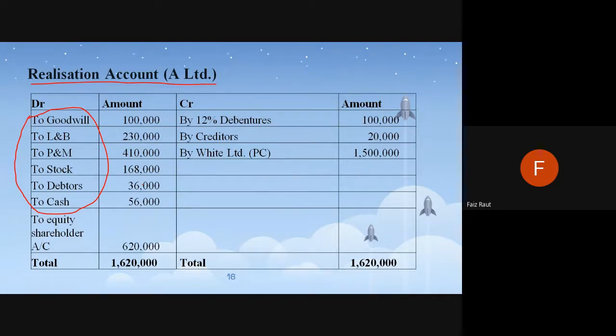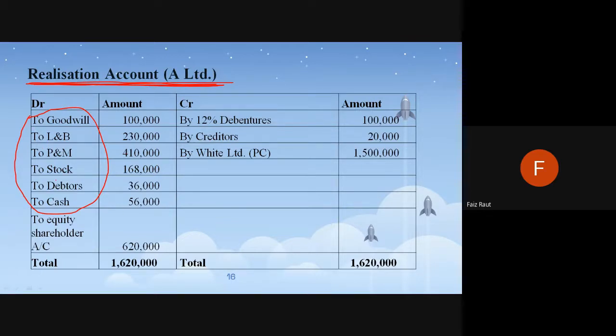Ledger we are preparing for the target company. I hope you remember this. Closing entries we are preparing for the target company. So we can use the ledgers directly and put the closing entries with the same amount. They will not have much difference. Opening entries, when we are telling, will be prepared for the acquiring company. So that will be different, not from the realization account. So the values of the realization account will be from the balance sheet of the target company directly.